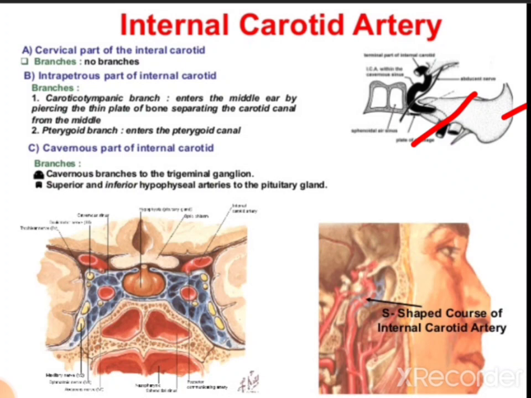Then the third part is the cavernous part of the internal carotid artery. Cavernous part means the part which is lying in the cavernous sinus. This is the cavernous sinus, the bluish colored area. It is a venous channel, a venous sinus. So the part which is lying inside this is the cavernous part. Branches in this area are the cavernous branches to the trigeminal ganglion, and the superior and inferior hypophyseal arteries to the pituitary gland.